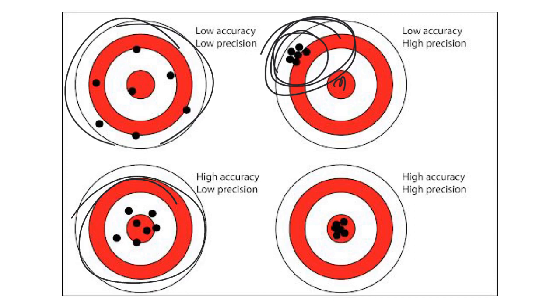In this bottom left-hand corner, if we took the average of how far all of these bullets were from the bullseye, we'd know that we were pretty close. But they're not as tightly grouped as we want them to be. So we have low precision here. That means we're probably making an error; maybe we're a little bit shaky when we're shooting. And in this last one, we're very accurate and also precise, because all of our bullets are in the bullseye. If we were to translate this into a measurement, we're making the same measurement every time, and we're making the exact right measurement every time.